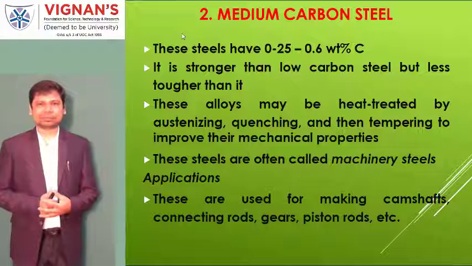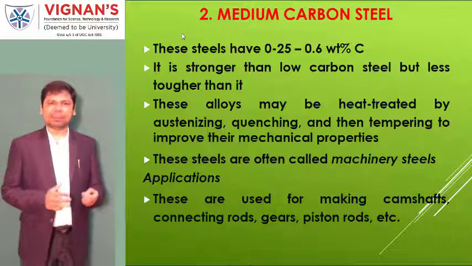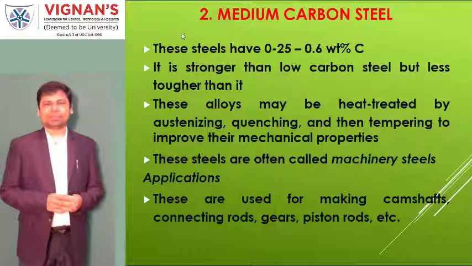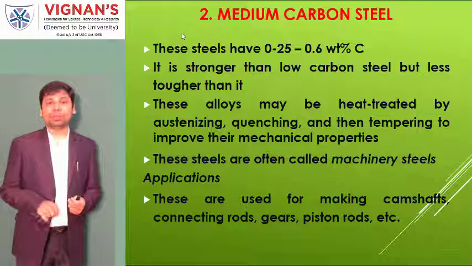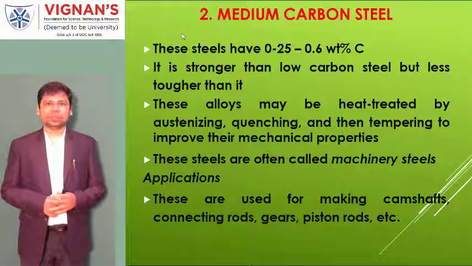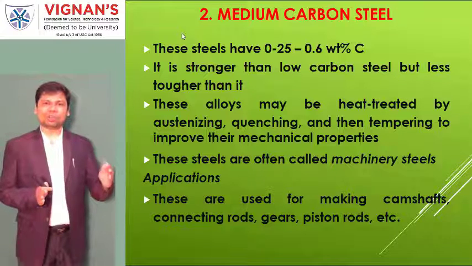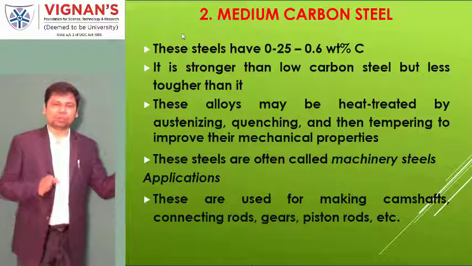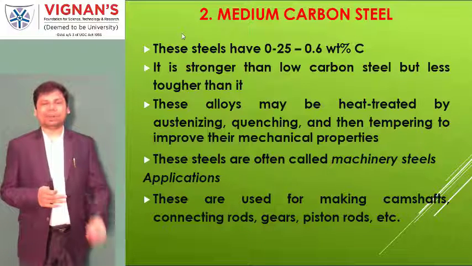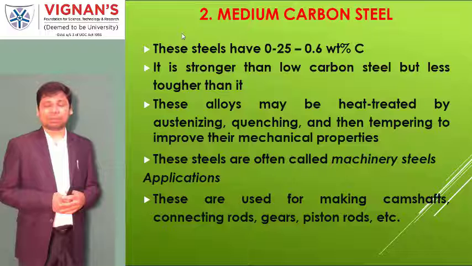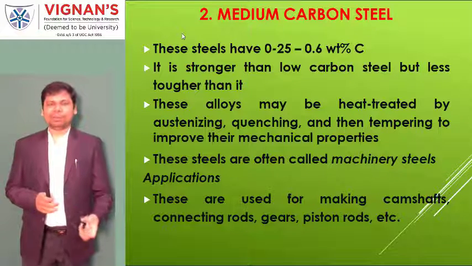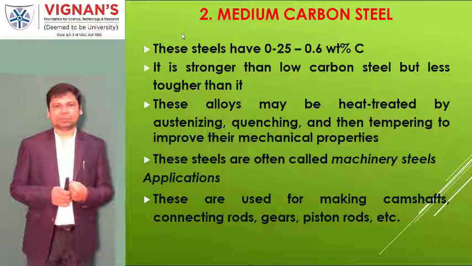Medium carbon steels. In these steels, the carbon percentage is up to about 0.6%. Or sometimes you may see in the textbook approximately 0.55 weight percentage of carbon. So in the case of low carbon steel, it is up to 0.25. So 0.25 to 0.6% by weight of carbon is added, and those are called medium carbon steels. When adding more carbon, the material becomes strong.